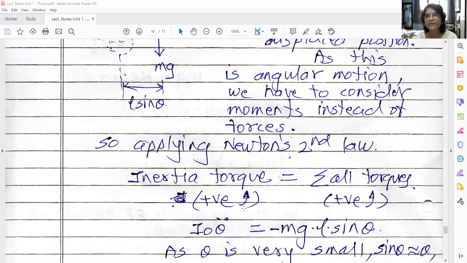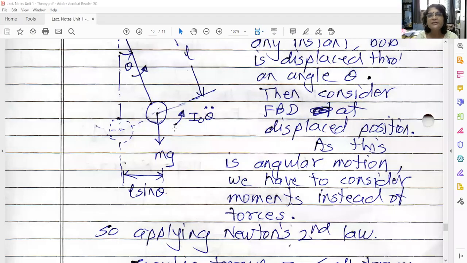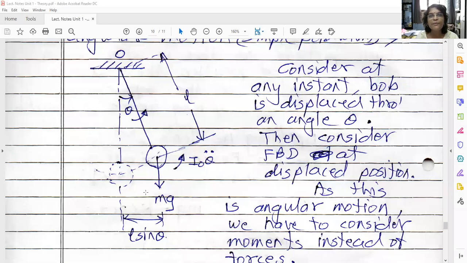That simplifies our equation. So I_O theta double dot, the inertia torque, is equal to the remaining forces. There is only one force, that is due to gravity. So minus, because this is acting in the clockwise direction. The moment of mg about this O is clockwise. What is the moment? Force into distance. The force is mg. How much is the distance? The length of this string is L, so this distance represents L sine theta. Simple trigonometry. So mg into L sine theta.